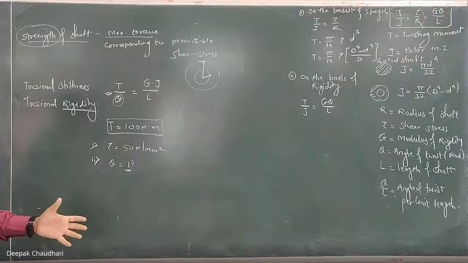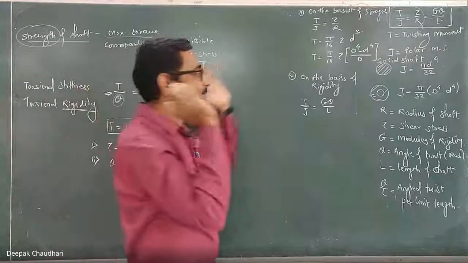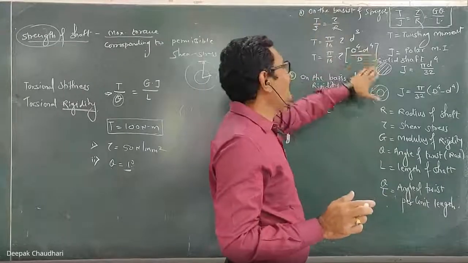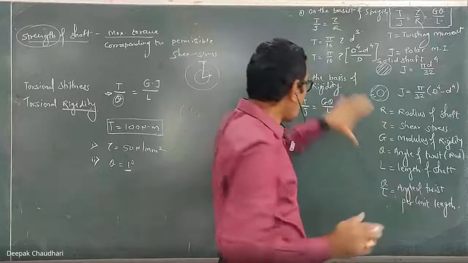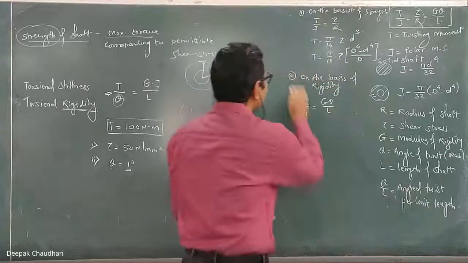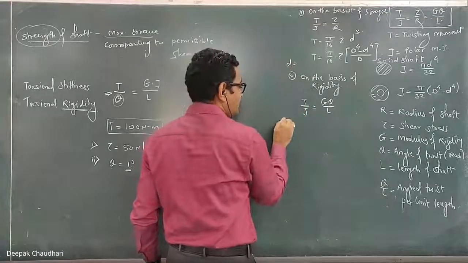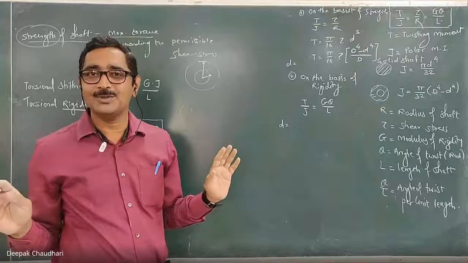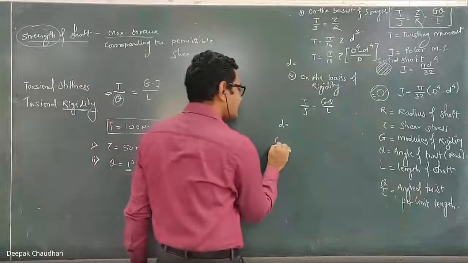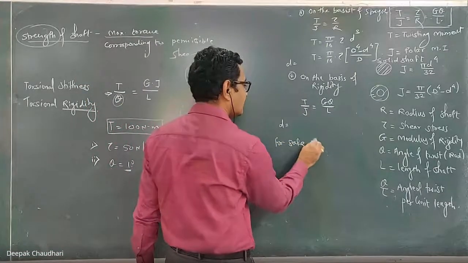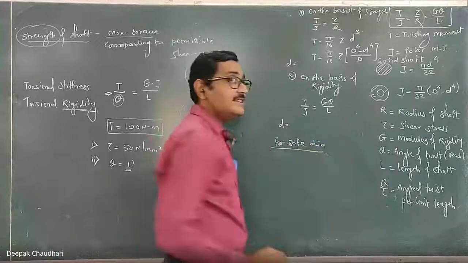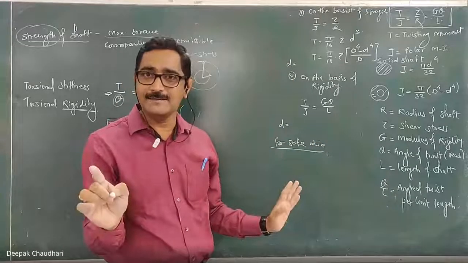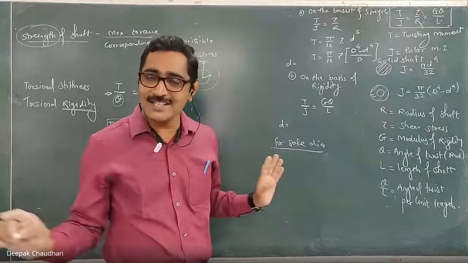Then in that case, what to do? Write down the given data. Then on the basis of strength, calculate the diameter. Then on the basis of rigidity, calculate the diameter. These two diameters will be different, they will not be the same. Then consider the safe diameter. This is a dimension, not a force, and not a stress either.